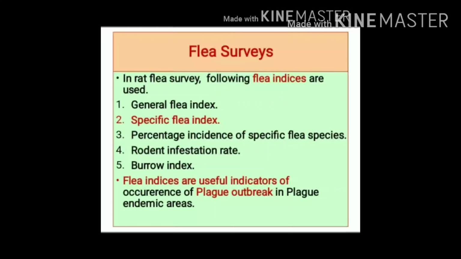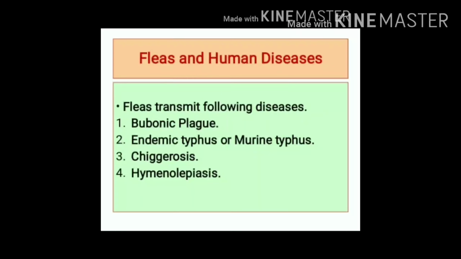Fifth index is burrow index. It is average number of free living fleas per species per rodent burrow. These flea indices are very useful indicators of occurrence of plague outbreak in plague endemic areas.